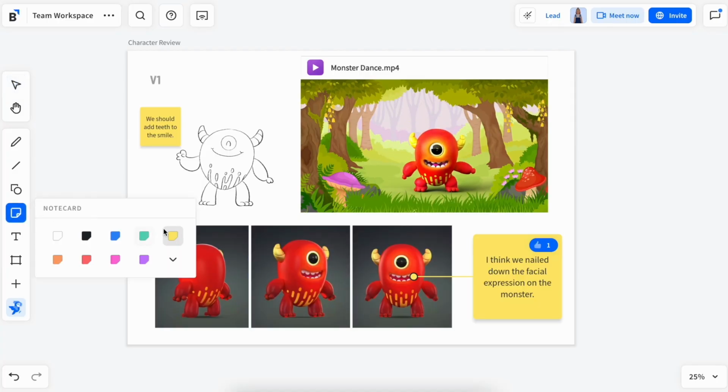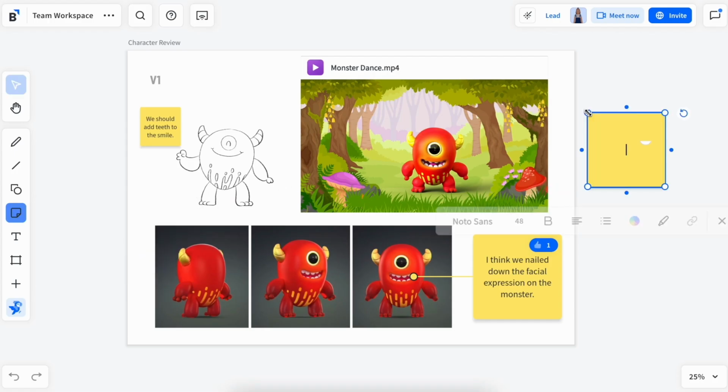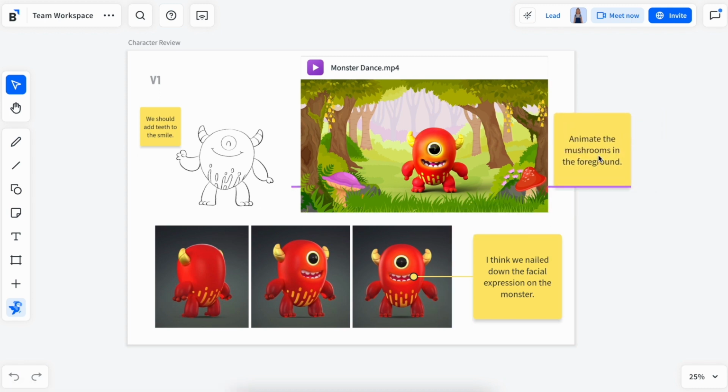Notecards are digital sticky notes that can be used to visually organize ideas in a workspace. Add text to your notecards to capture your thoughts, take notes in a meeting and set priority action items, give feedback, and do so much more with notecards.